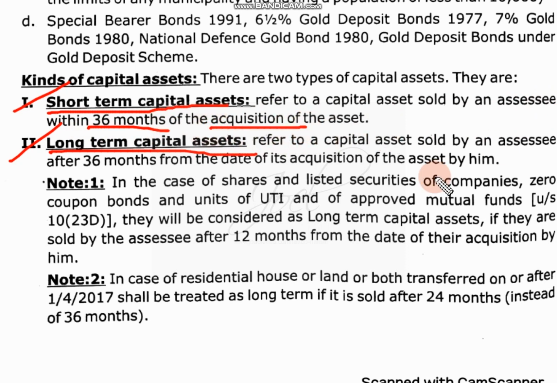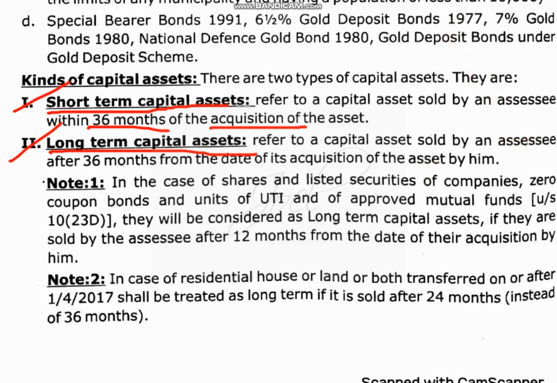You purchase and sell within 1 year, 2 years or 3 years, it is called short term capital gain. But there are various conditions for various types of products that we are going to see later. For some products it is 24 months, for some products it is 3 months, for some products it is 1 year only. So those differentiations are there.